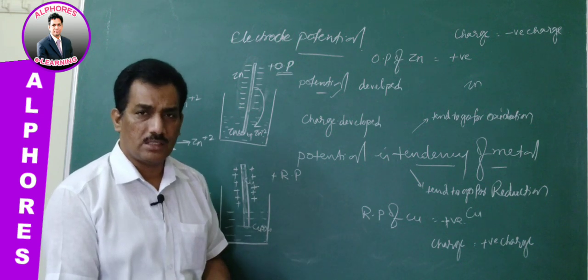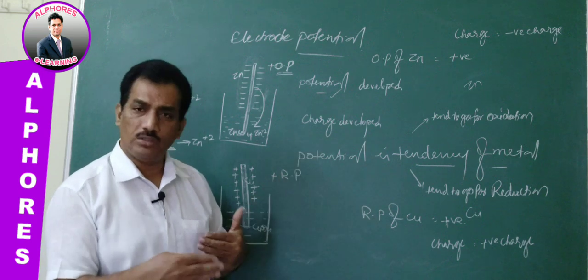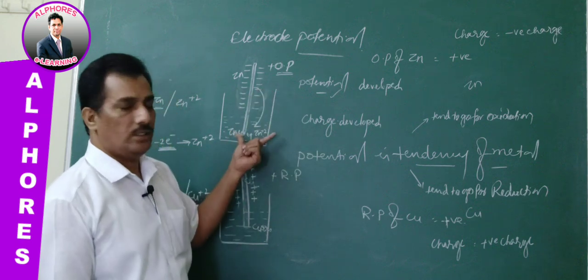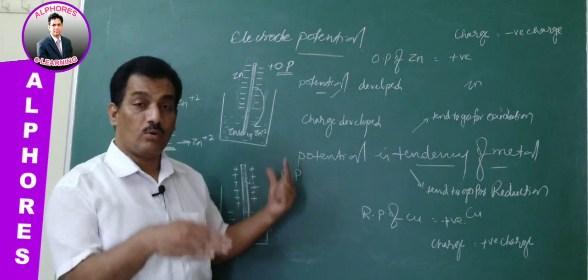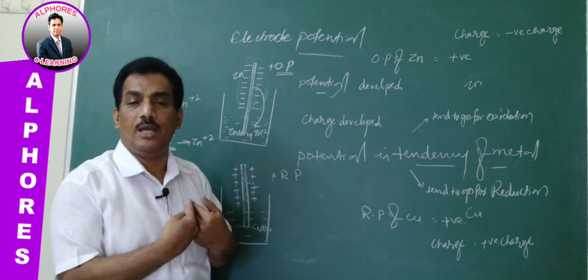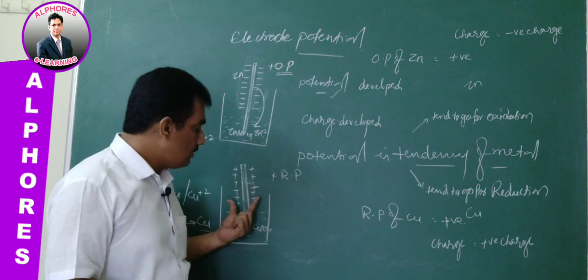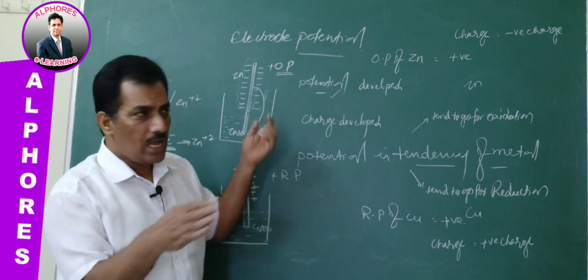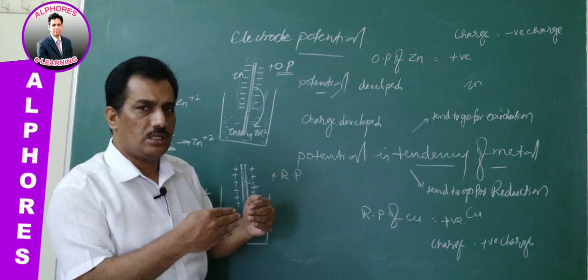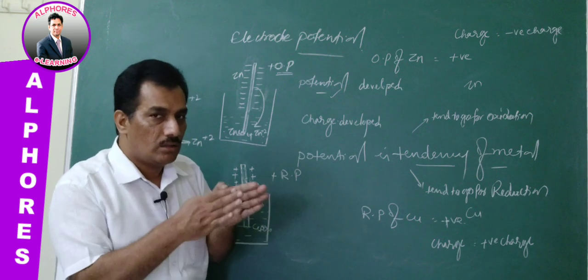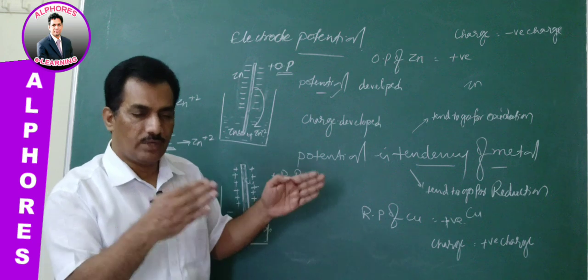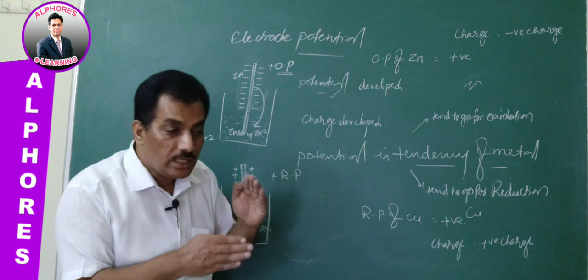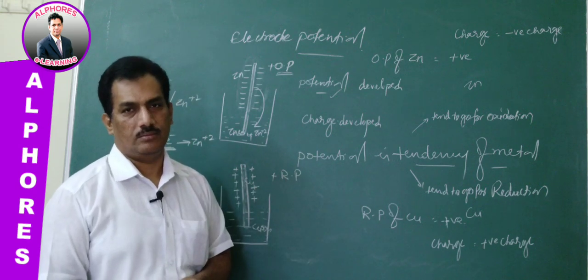The charge we can guess automatically, because when oxidation of metals is going on, electrons will be left behind, which generates a negative charge. When the metal ions go for reduction, electrons will be abstracted, and because of that an electron deficiency will be created. So the charge is nothing but the ultimate result. I am repeatedly saying this to make you understand that charge is the ultimate result of tendency. But for our calculations, we require only the tendency sign, not the charge sign.